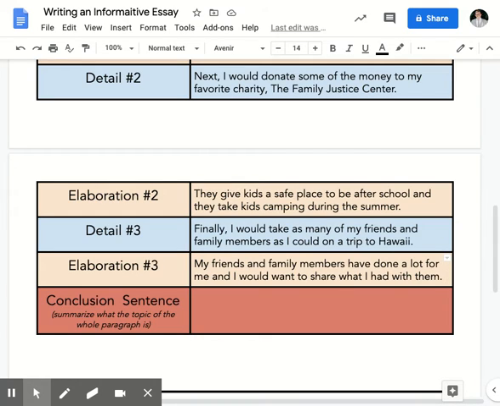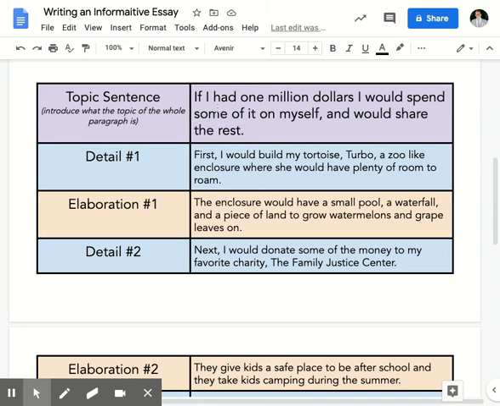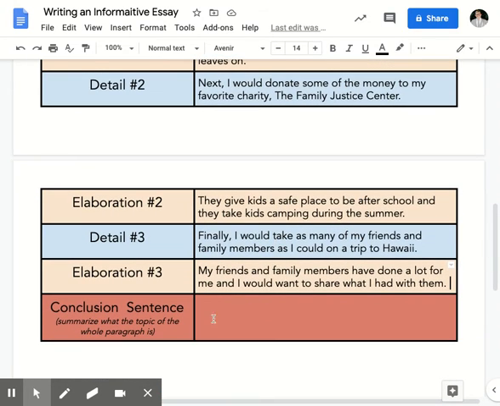All right, guys. Today we are also going to write our conclusion sentence, because at the end of our essay, we need a conclusion sentence to wrap up our essay. So our conclusion sentence will summarize what the topic of the whole paragraph is. So if we take a look at the topic, it's: if I had $1,000,000, I would spend some of it on myself and would share the rest. So it's not going to be adding any new details or elaborations, but wrapping up our essay.